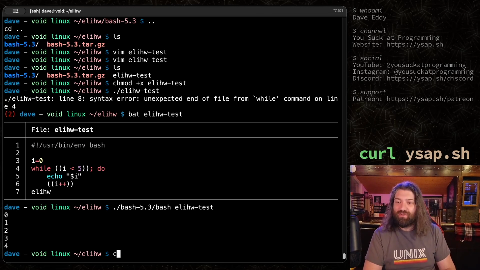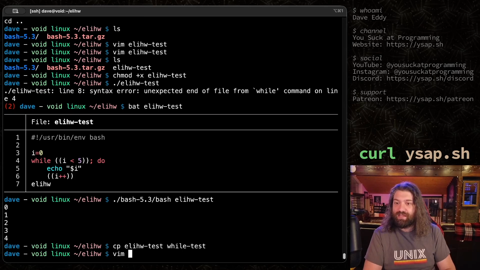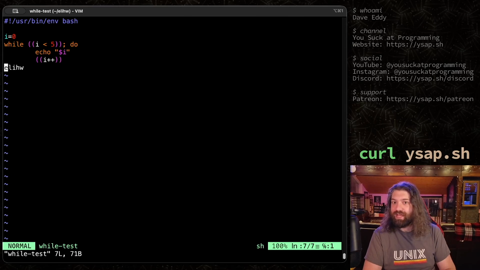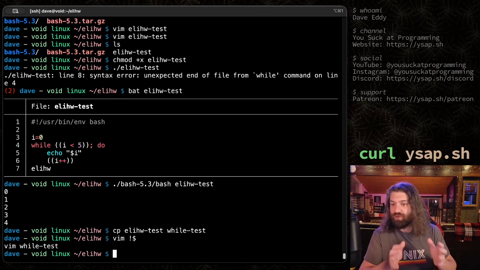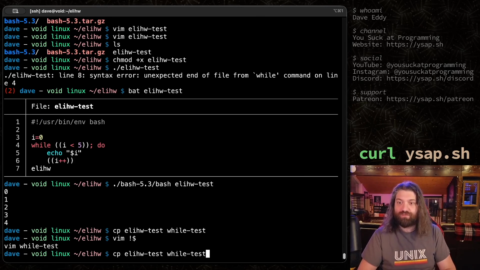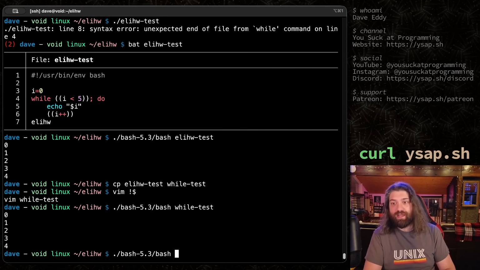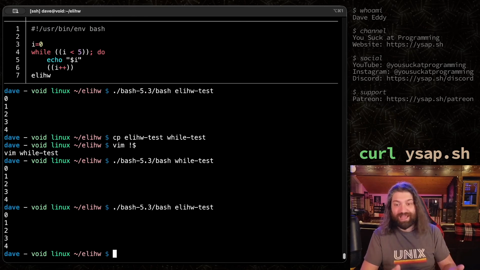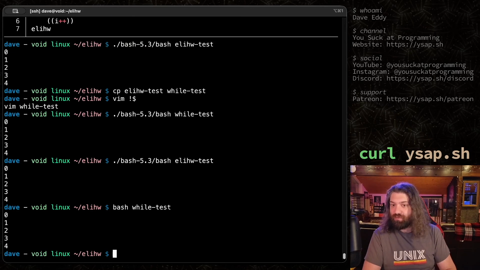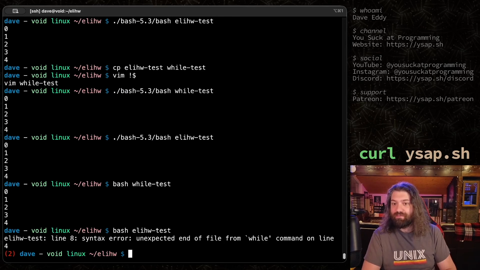We can make sure we could CP this test over to while test. And then we can make a simple while loop test where we change the ending from that back to done. Because remember, I told you it should work for both of them. So if this works how we expected, we should be able to run the while test. That looks good to me. And then this one. That looks good to me. If we use our system installed version of bash, the while test should work. But this new one should fail. And that's exactly what happens.